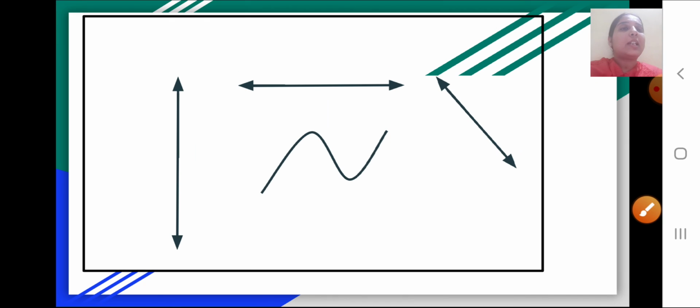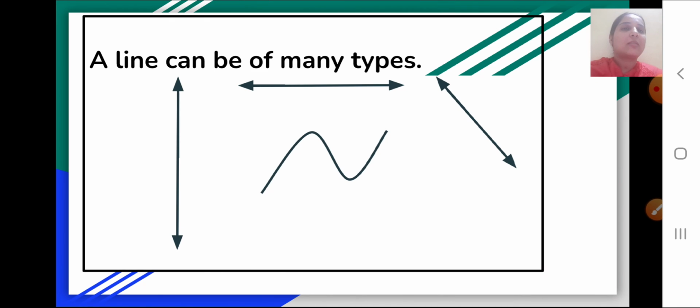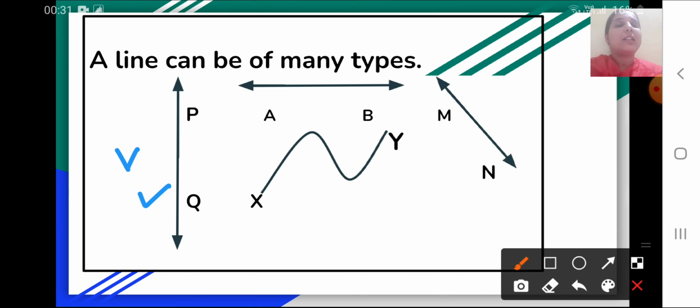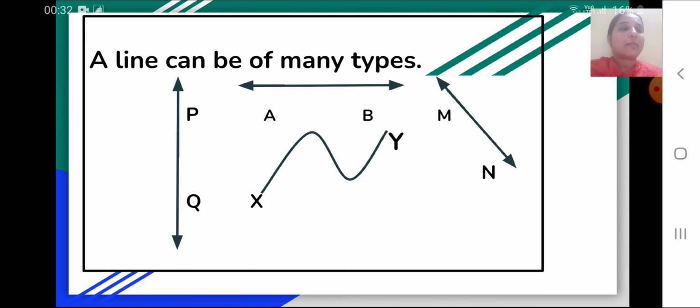And then a line can be of different types. A line can be of many types. Here you can see some vertical, horizontal, slanting and curved lines. So here line PQ is a vertical line. Here this line AB is a horizontal line. Here this line MN is a slanting line, whereas this XY here is a curved line. So a line can be of different types.